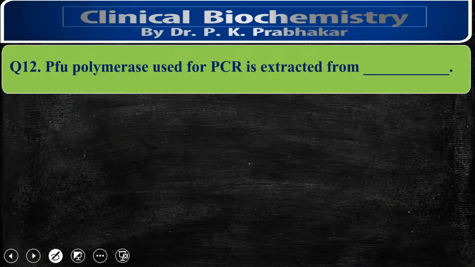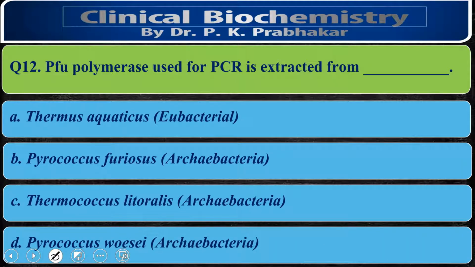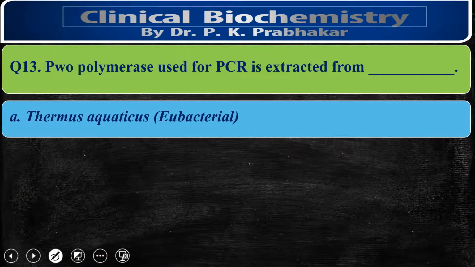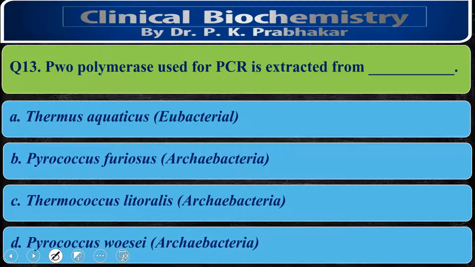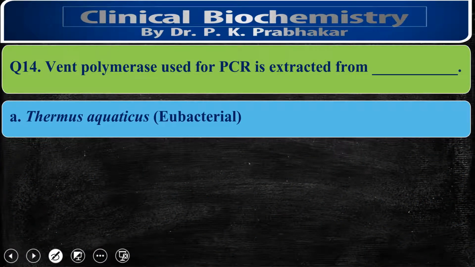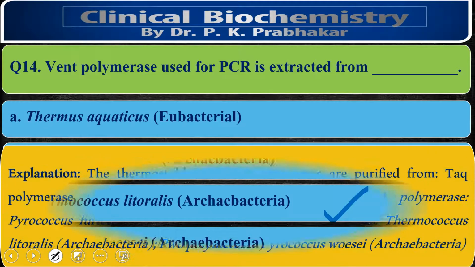Similarly, Pfu polymerase used for the PCR is extracted from the same options we are having. Pfu polymerase is extracted from Pyrococcus furiosus. Pwo polymerase used for PCR is extracted from Pyrococcus woesei. That is the correct option. Vent polymerase used in the PCR is extracted from Thermococcus litoralis. That is the correct option here.